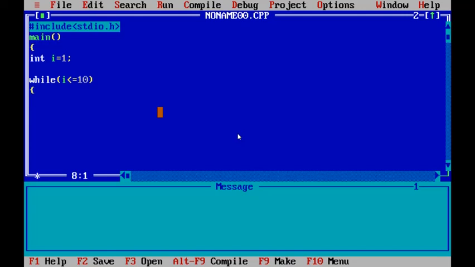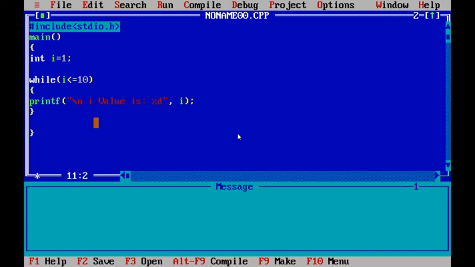Then you can understand the difference between the while loop without break and with break. Now printf, \n for getting a new line, i value is %d, comma i, semicolon. This is the end of the loop.